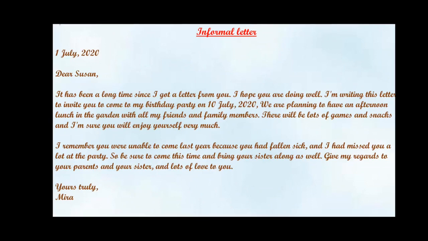I remember you were unable to come last year because you had fallen sick, and I had missed you a lot at the party. So be sure to come this time and bring your sister along as well. Give my regards to your parents and your sister, and lots of love to you. Yours truly, Meera. Yours truly, Meera is a closing part of your letter. Here, you can write truly, lovely, sincerely, and whatever you like. And Meera, your name. Instead of Meera, you have to write your own name.